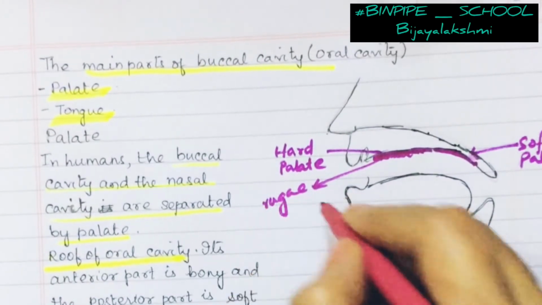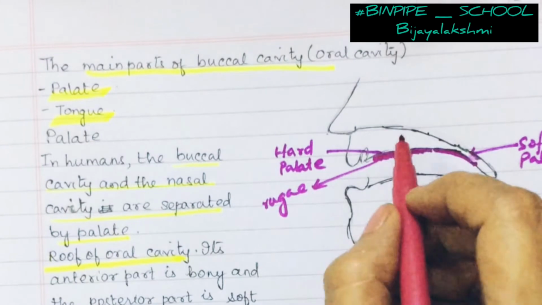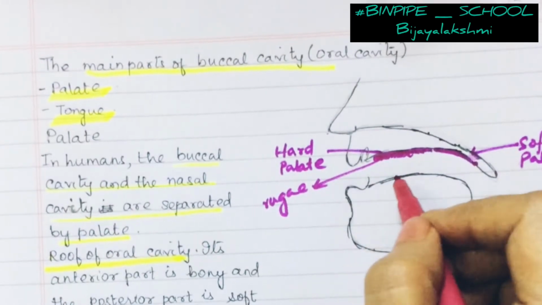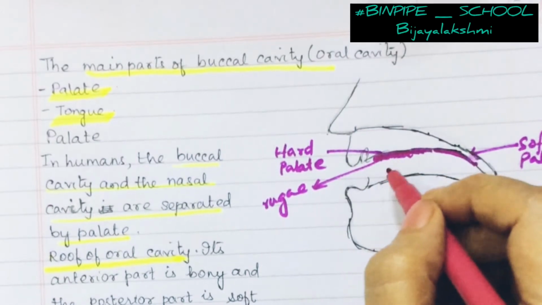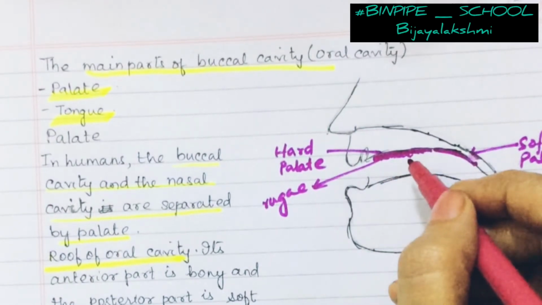Now these rugae, what is the purpose of it? It keeps the food in place during mastication. When we are chewing the food, it makes the food stay at that place. That's why the design is like that.